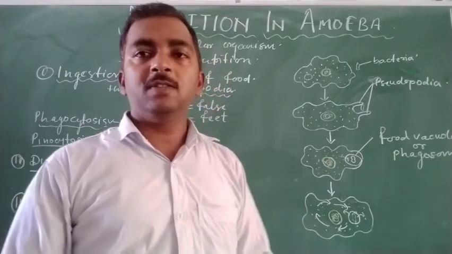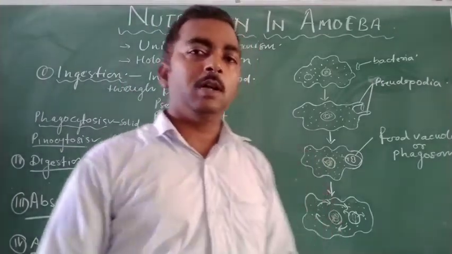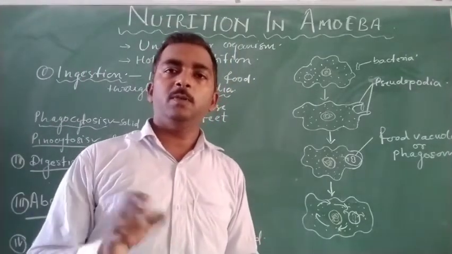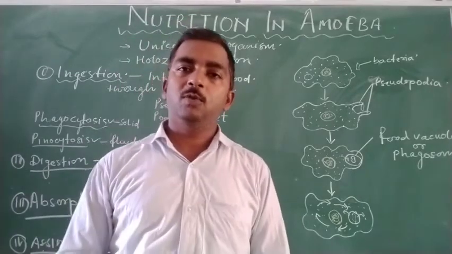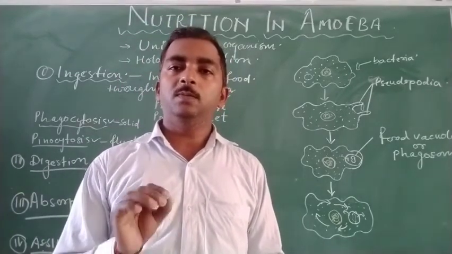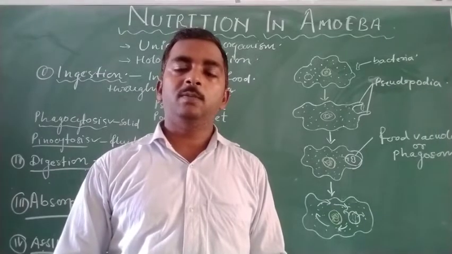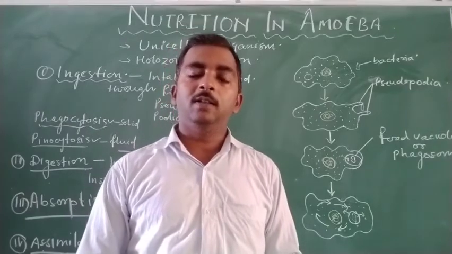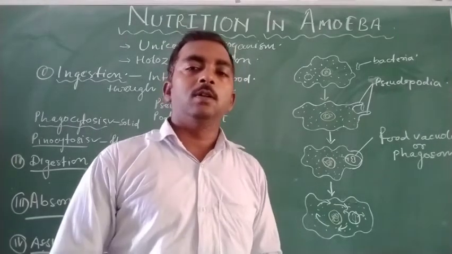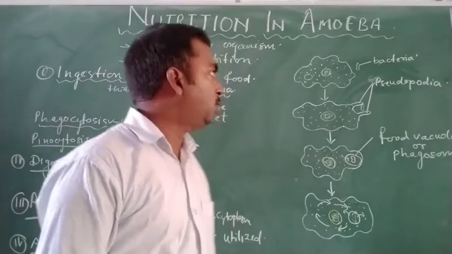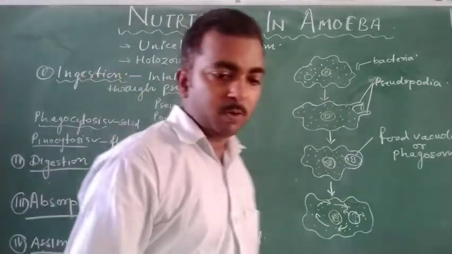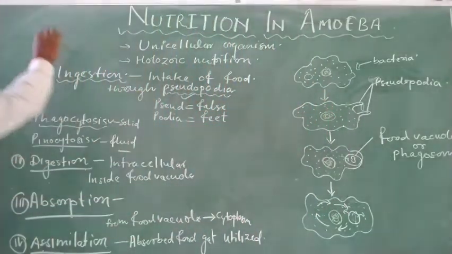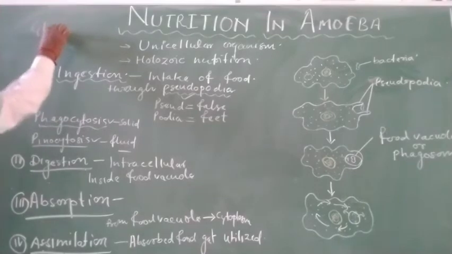So after utilization of digested food, when the absorption of digested food takes place in large quantity, some part or most of the part of the absorbed food remains unused, and that unused food gets stored in the form of glycogen. So it is important to note here that the storage of food takes place in the form of glycogen.